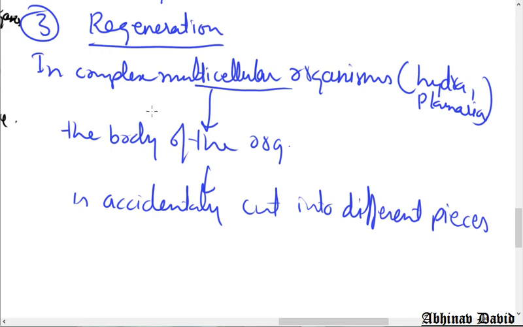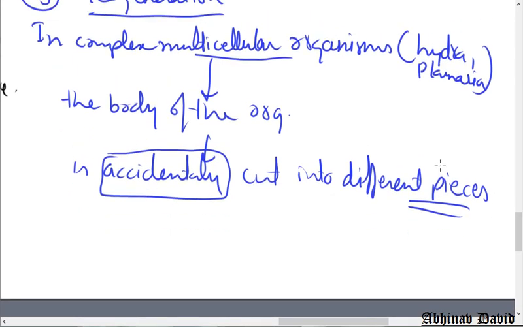It is not natural, number one. Here also pieces are formed, like in fragmentation we have seen pieces.